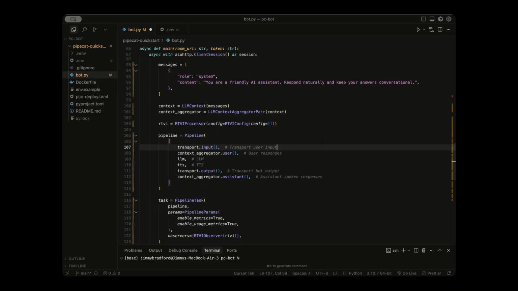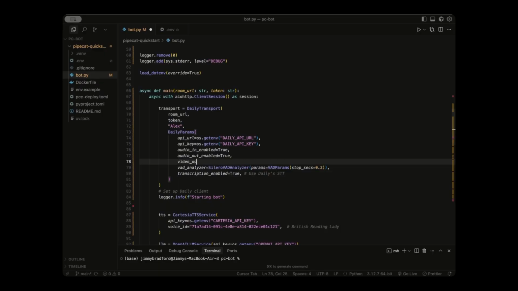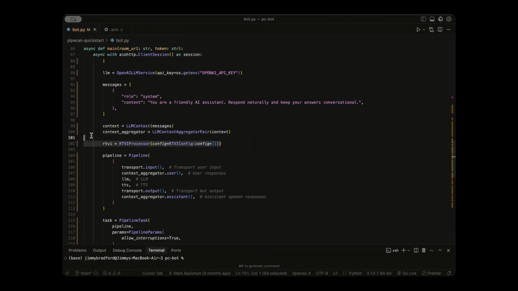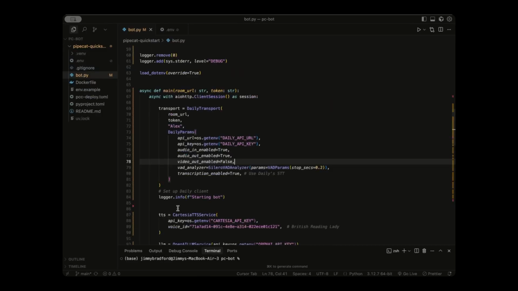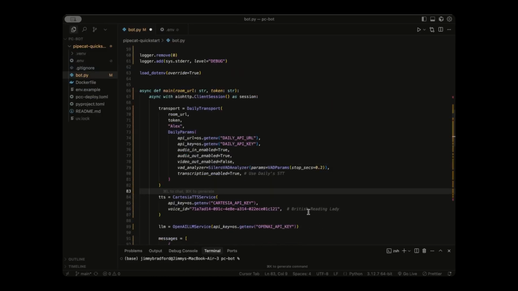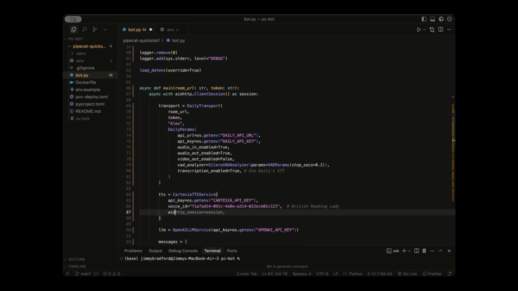So I'm going to delete both of those. We also want to add video_out_enabled equal to false. Let's also delete this RTVI line so we don't throw an error in our code. Continuing on, we can just delete this line right here. And we also have to pass in the client session into our text-to-speech component. So you can do that like so, aiohttp_session equal to session.